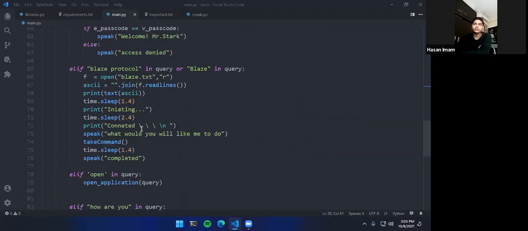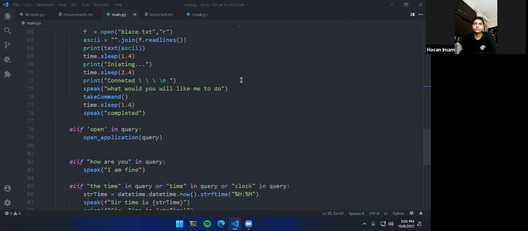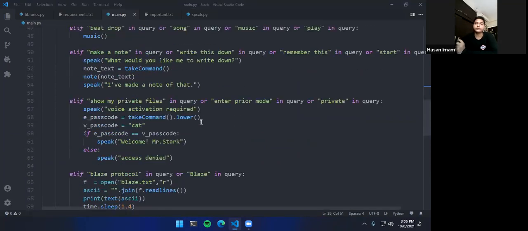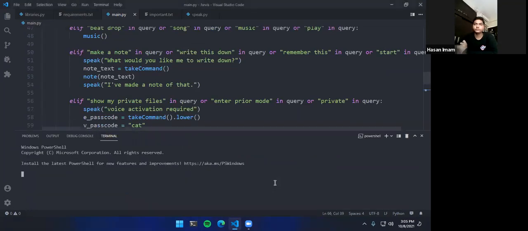So if I now do open Visual Studio Code, let's see what we can use. All right, so here's a beauty function. We will be running our code again. All right, here we go. So basically, this is the thing that I want to show you: our code is working, and we have created an AI.